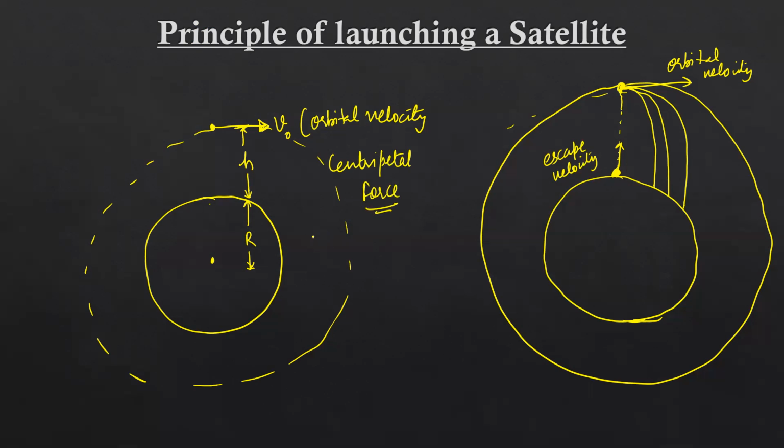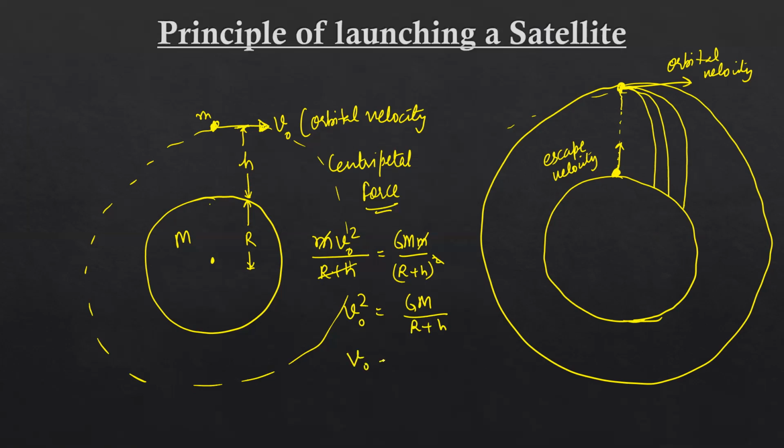So what is the formula for centripetal force? m v naught square upon what is the radius of this orbit? R plus h. And this must be equal to, what can we balance it with? This is the force, and between these two you'll find a force of attraction. This is M and this body is small m, so it will be GMm upon (R plus h) whole square. So r plus h will cancel out, so v naught square is equal to GM upon r plus h. So v naught will be root under GM upon r plus h.